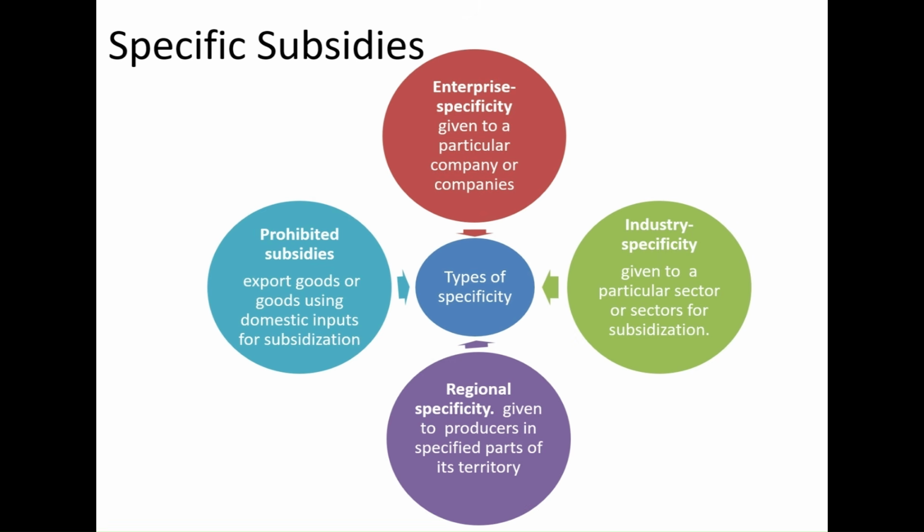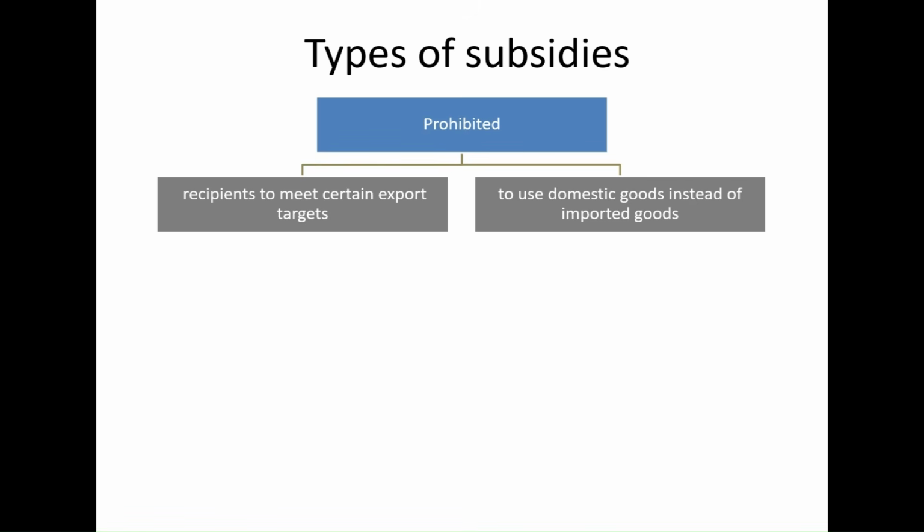And lastly, prohibited subsidies are those which are provided against goods exported from a country or for using domestic goods over imported goods for subsidization. So, what are prohibited subsidies? The agreement defines prohibited subsidies as ones that are given to recipients to meet certain export targets, or to use domestic goods instead of imported goods.